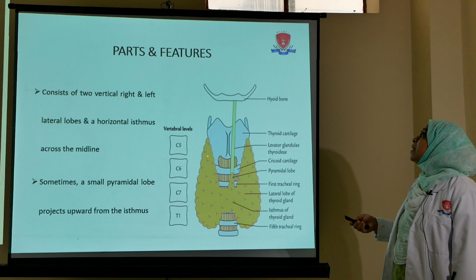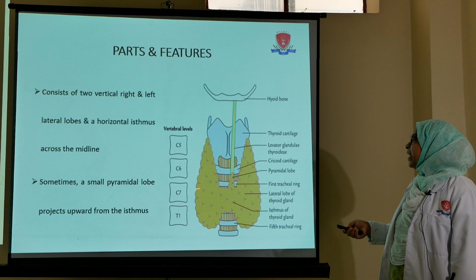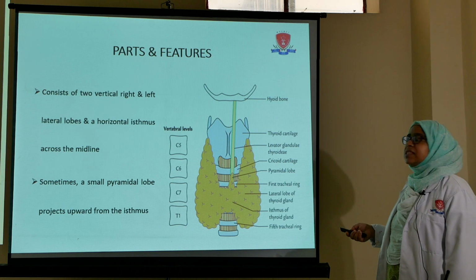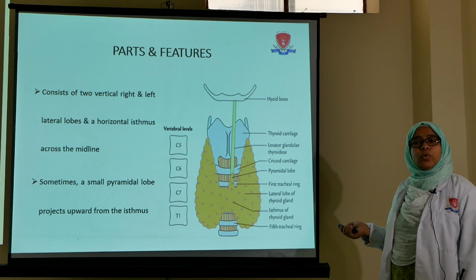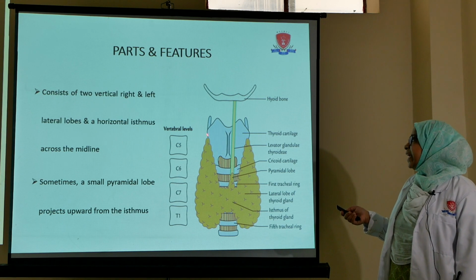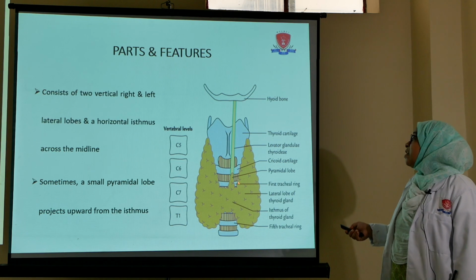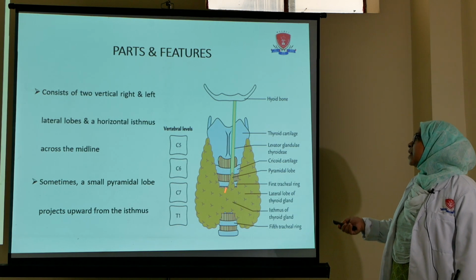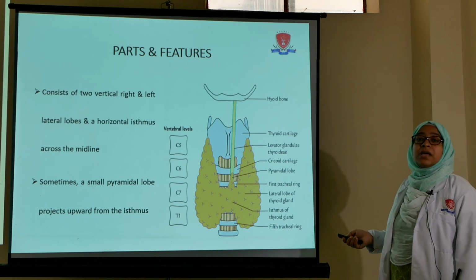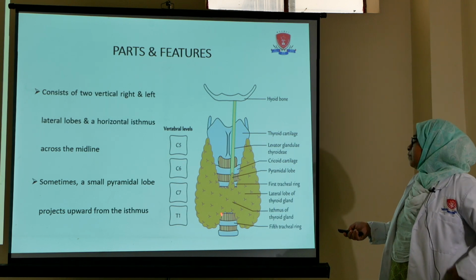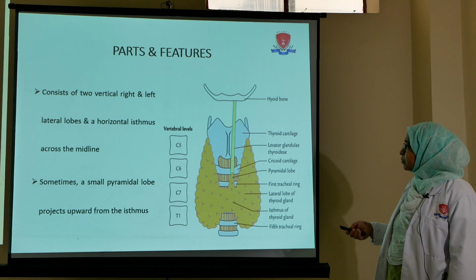The length of the lateral lobe is 5 centimeters, its breadth is 3 centimeters, and its thickness is about 2 centimeters. So the dimension is 5 into 3 into 2. Whereas the dimension of the isthmus is 1.25 in either direction; that is, the vertical as well as the transverse length of the isthmus is 1.25 centimeters each.